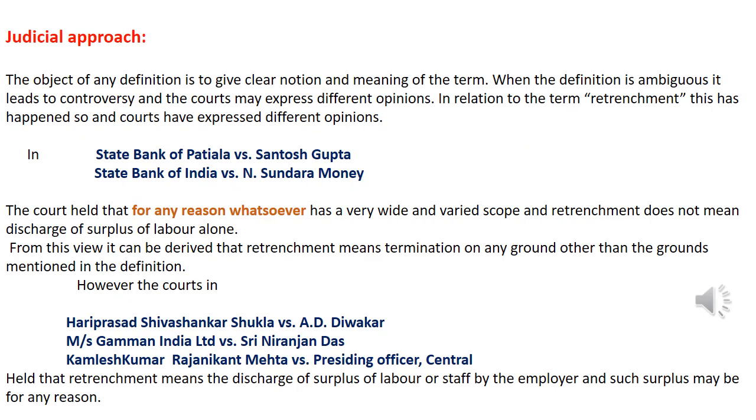Let us look into the judicial approach. The object of any definition is to give a clear notion and meaning of the term. When the definition is ambiguous, it leads to controversy, and the courts may express different opinions. In relation to the term retrenchment, this has happened, and the courts have expressed different opinions. As we have studied in the interpretation of statutes, the statute or the definition should give a clear-cut meaning, and there should not be any ambiguity and controversy.